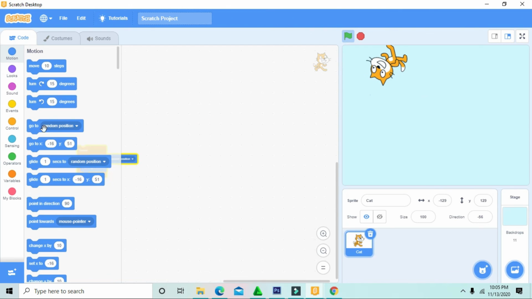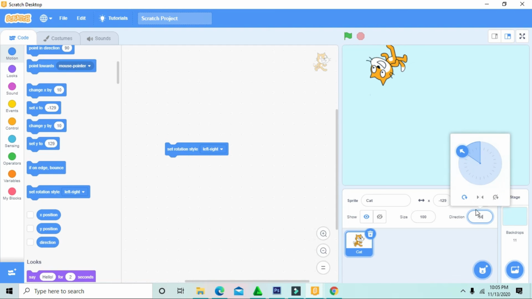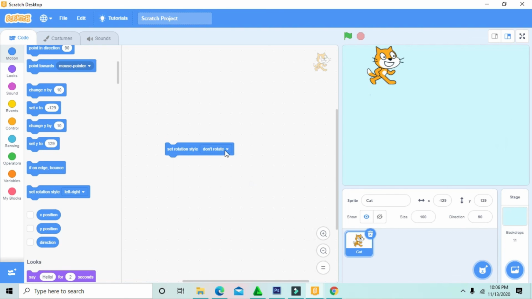Okay. Next, set rotation. We have three styles. This is all around. She can turn like a circle. Left-right, she only can go right, left. She cannot go all around. She cannot turn. Meanwhile, we made it until 20. So it's the same. You can rotate all around. I'll set the rotation to all around.